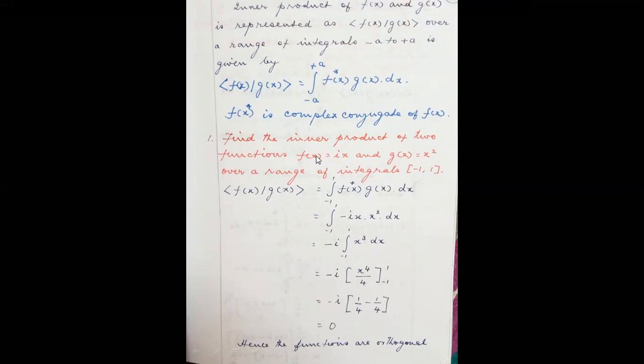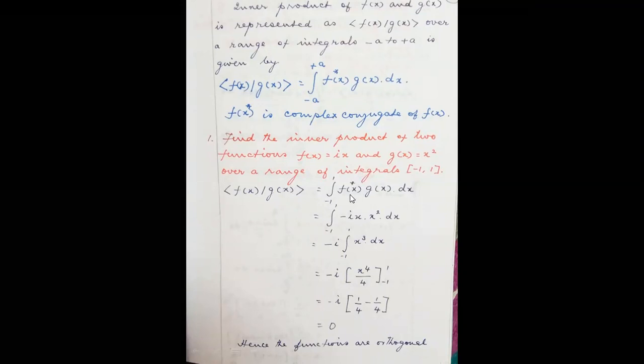See, I have done some example works. Find the inner product of two functions. f of x is equal to ix and g of x is equal to x square over a range of integrals minus 1 comma 1. See, I'm going to find out the inner product. So integral minus 1 to 1 f of x star g of x dx.